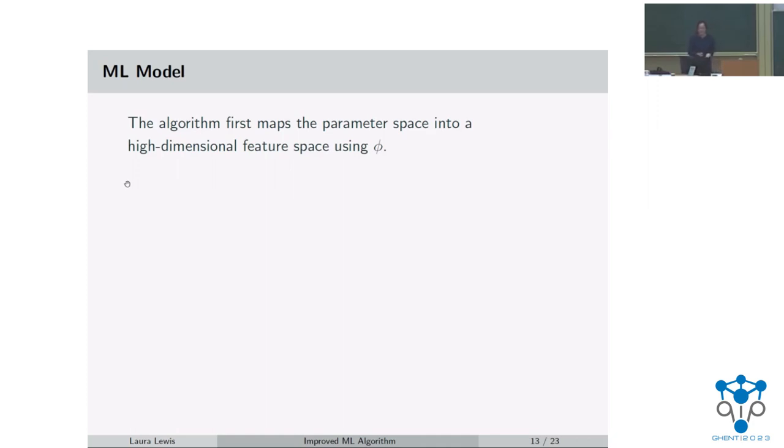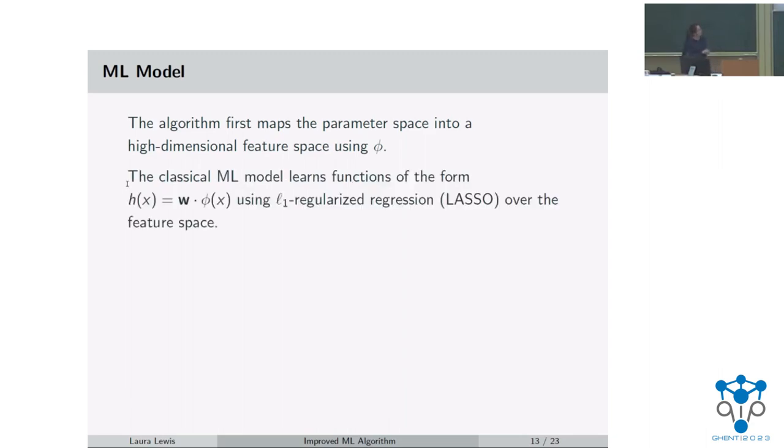Okay, so once again, the feature mapping is just taking the parameter space and mapping it to a higher dimensional space. And the reason why we do that is because in this higher dimensional space, the ground state property that we have can actually be predicted in a very simple form. In fact, it's just a linear function. So here our hypothesis function is this vector of coefficients w dotted with the feature vector phi of x. And so we can use some standard machine learning theory, in particular L1 regularized regression or the lasso algorithm, over the feature space in order to predict functions of this form.